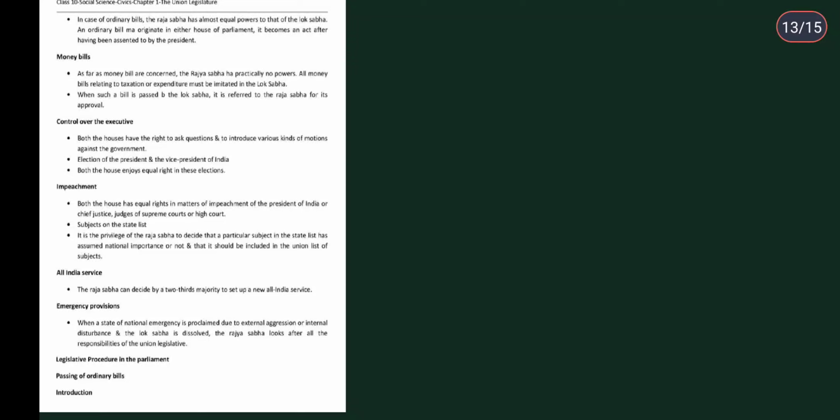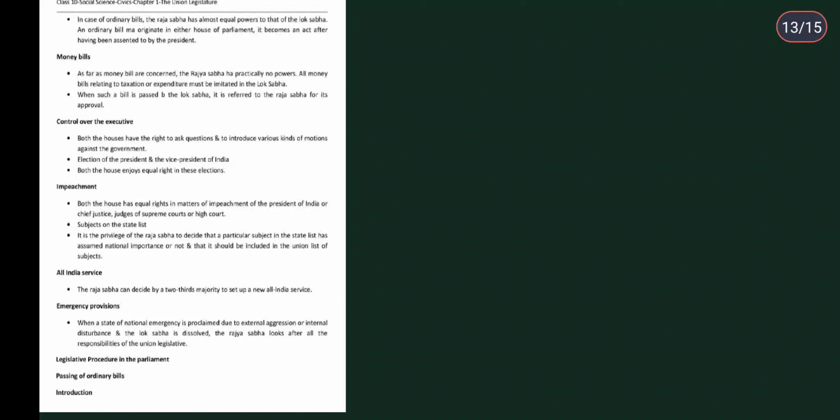So remember, ordinary bills are going to be passed by both the houses, whereas money bills are only going to get passed in the Lok Sabha and not in the Rajya Sabha. Though they were sent for 14 days, and after 14 days, if there is any suggestion by the Rajya Sabha to the Lok Sabha about any money bill, they could give it, but the assent is on the Lok Sabha. If they assented it, then it will go. Okay, so it has to be passed just in the Lok Sabha, not in the Rajya Sabha. Then when such a bill is passed in the Lok Sabha, it is referred to the Rajya Sabha for its approval.